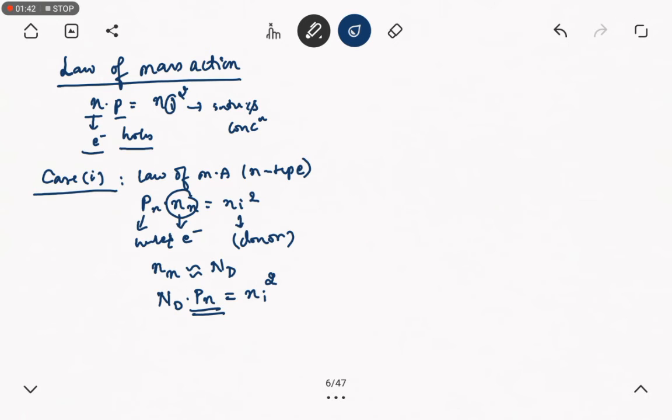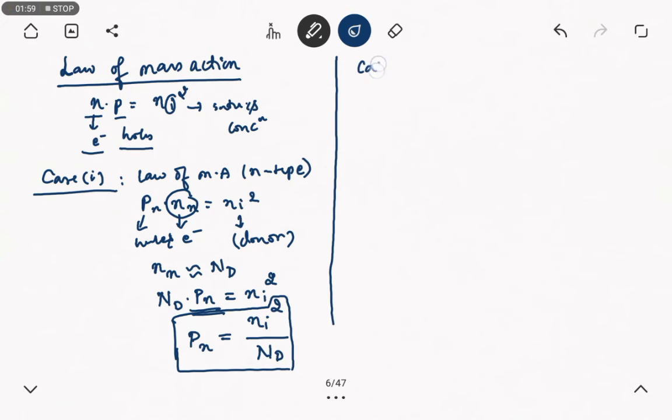Finally, rearranging this equation, Pn is equal to ni square divided by donor concentration. This is the equation for n-type semiconductor.